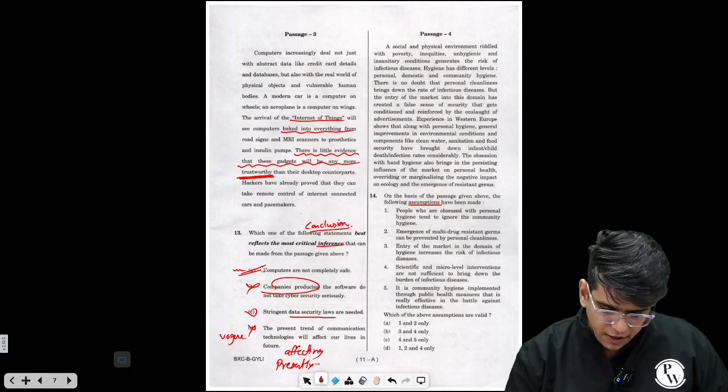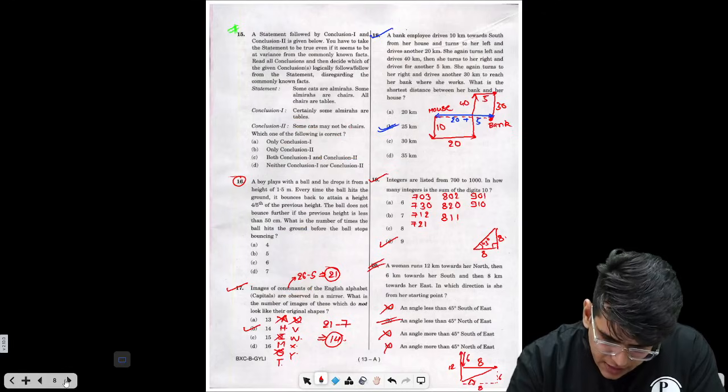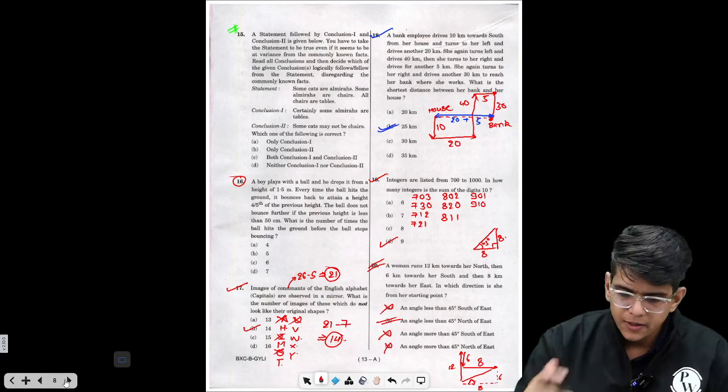Okay, so we have done up to question number 14. Now here we have left 15 and 16, we have attempted 17, 18, 19 and 20. Let's solve question number 15 now.